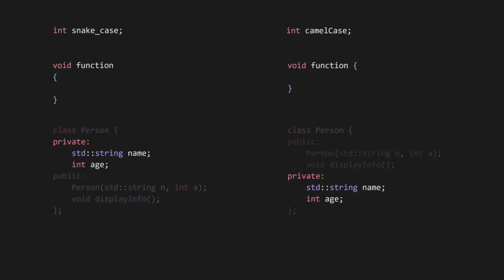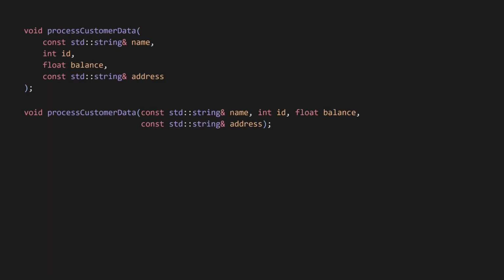Moving on to formatting, C++ developers just can't seem to agree on how to format and style their code. Should you use snake case or camel case? Should the opening curly brace go on a new line or not? Should the private section of a class be written at the top or the bottom? Should you prefix variables based on their type or context? What's the best way to split a line of code if it's too long? Should you put each parameter on a new line or just divide the function in the middle?